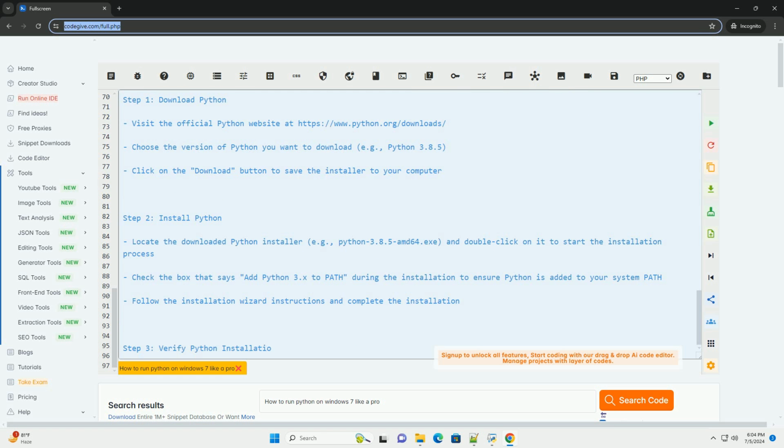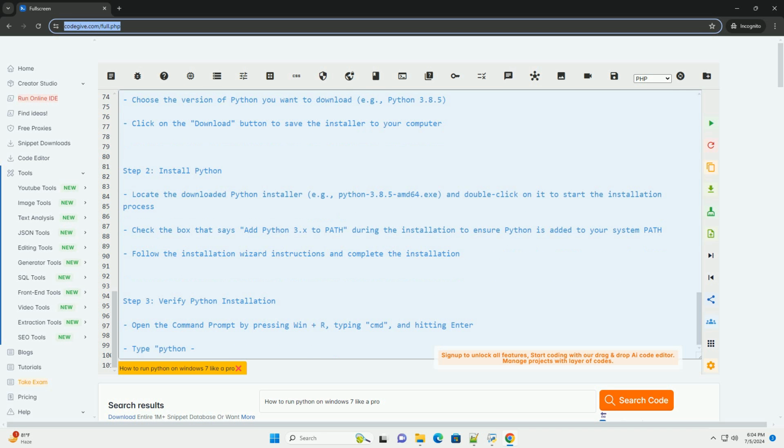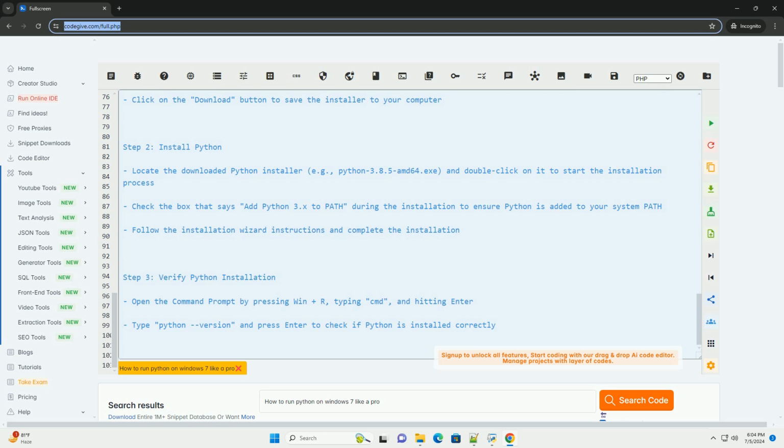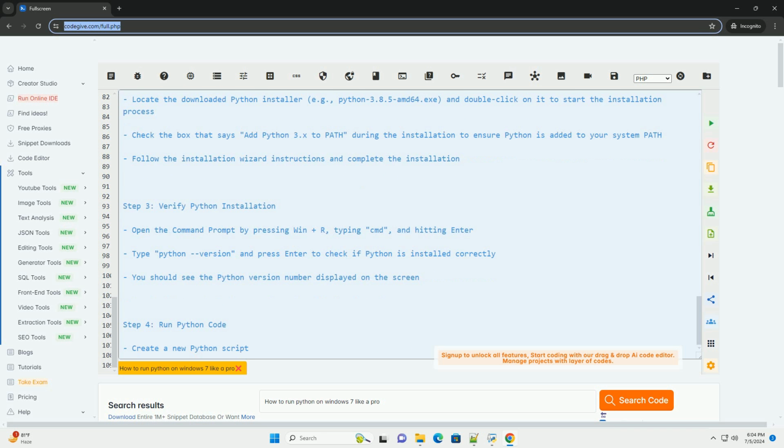Step 4. Run Python code. Create a new Python script file with a .py extension using a text editor like Notepad or Visual Studio Code. Write your Python code in the script file, for example a simple "Hello, World" program. Save the script file to a location on your computer.